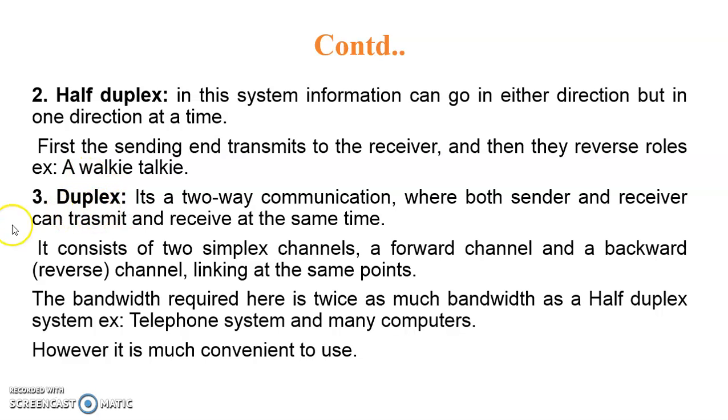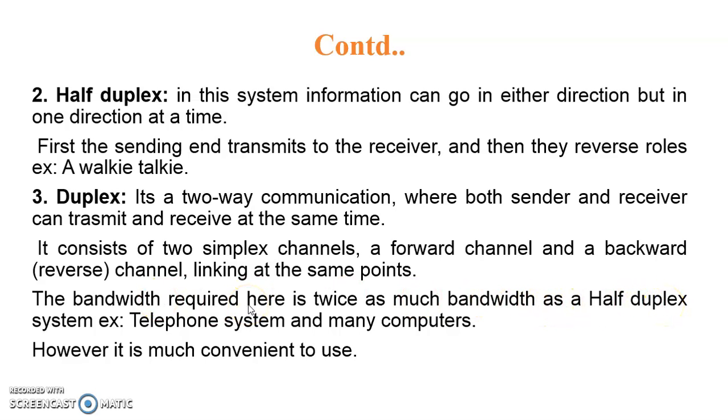or duplex mode. It is two-way communication simultaneously, where both sender and receiver can transmit and receive data, signal, audio, video, text at the same time. It consists of two simple channels, a forward channel and a backward or reverse channel, linking the same points. So here the communication takes place simultaneously between the sender and receiver. Regarding the bandwidth requirement, this word is very important: the bandwidth required here is twice that of the half duplex.